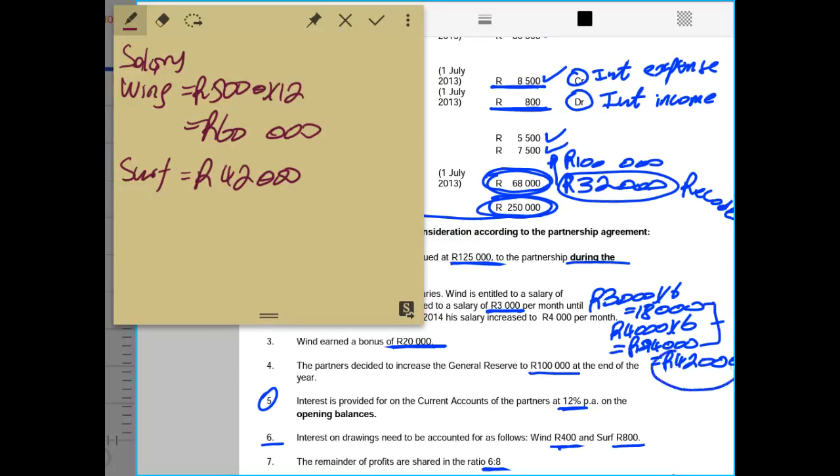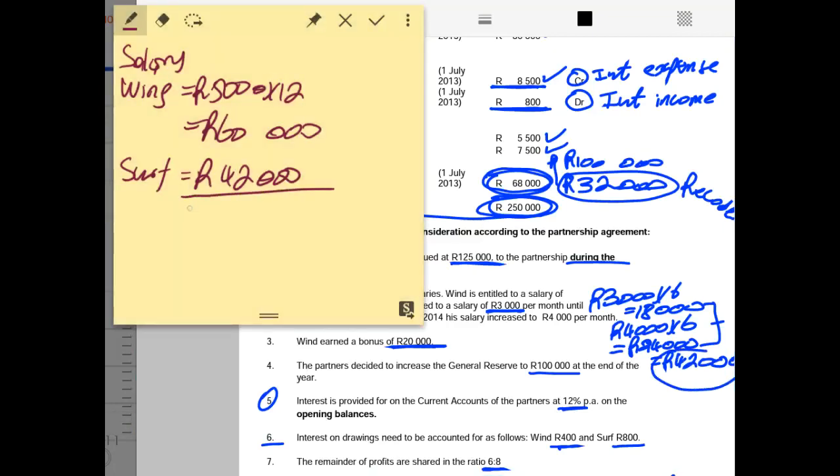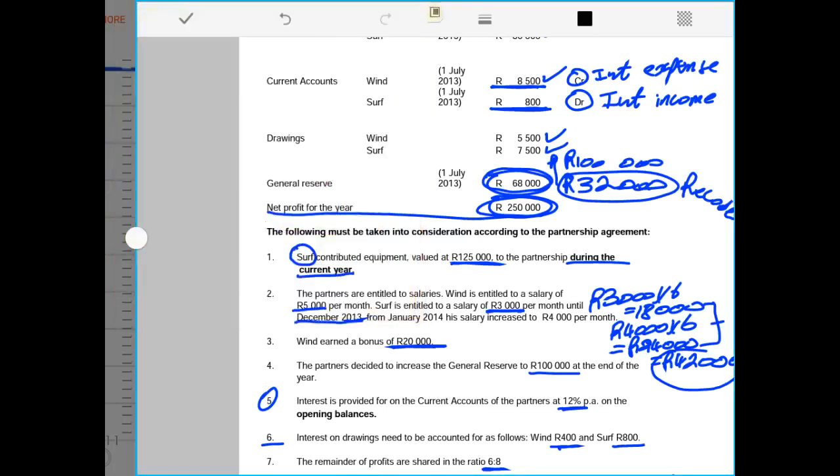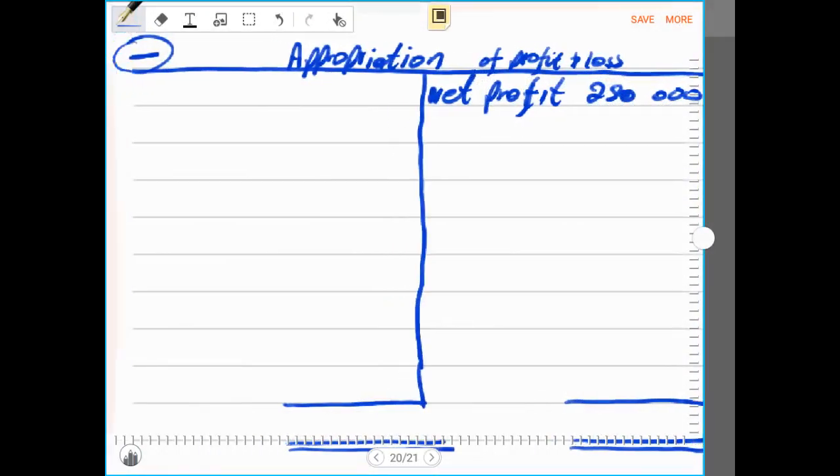That 42,000 rands was made of two calculations: 3,000 rands times by 6, which gives us 18,000 rands, and the second portion is 4,000 times by 6, which gave us 24,000 rands, and the sum of the two is 42,000 rands. So these are the salaries for the partners that we must account for on the debit side of the appropriation account.